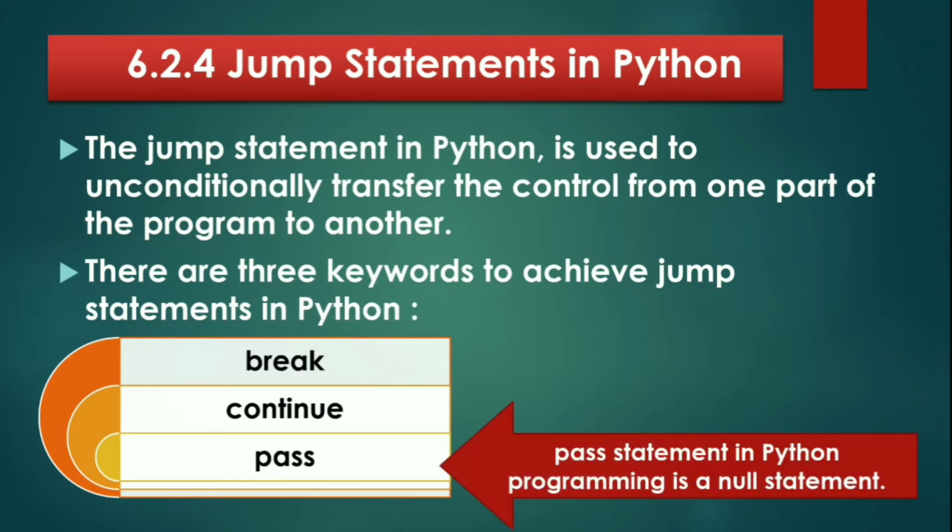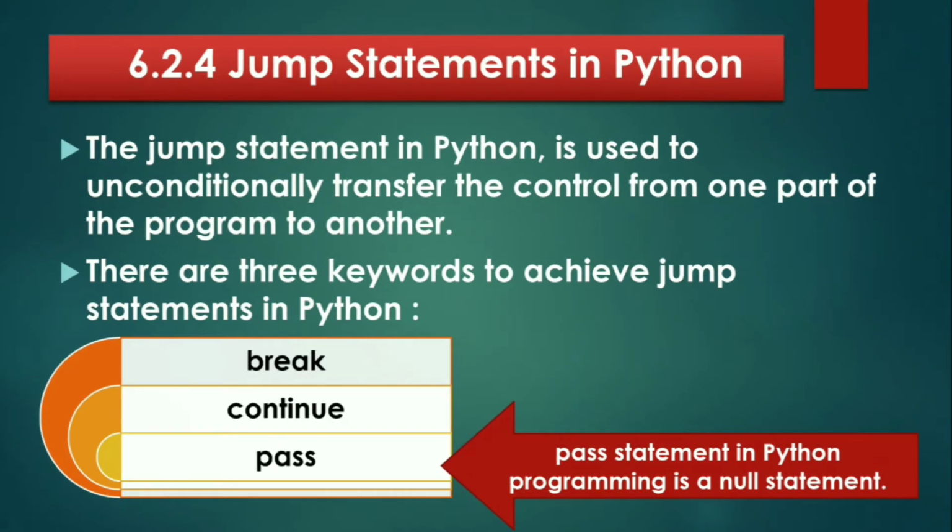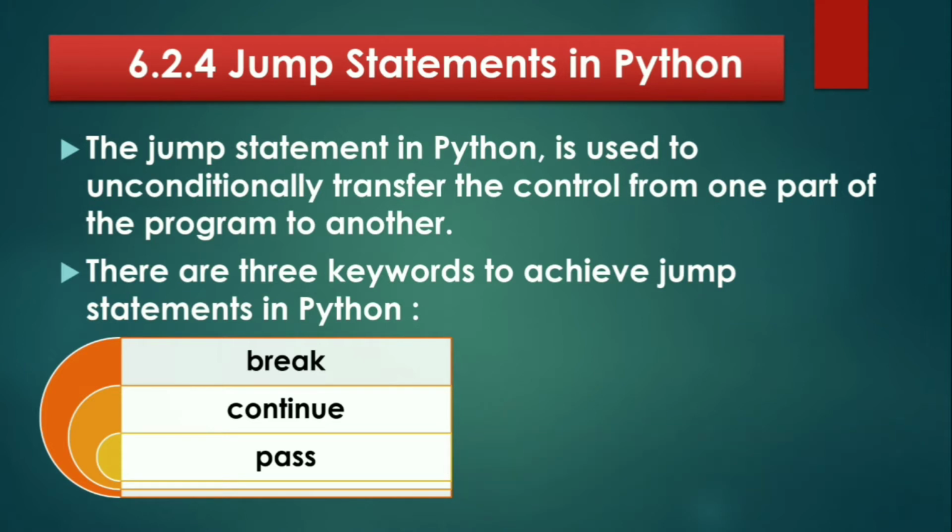Finally, the pass statement in Python programming is a null statement. All these three keywords will be explained individually in detail with a single program, so that you can understand better, because every keyword is different and gives a different output. With the same program, the concept will be more clear. So let's quickly get into the online editor and check the program.